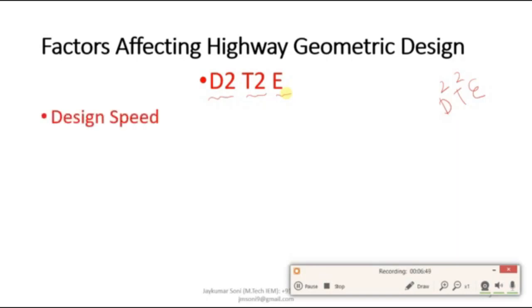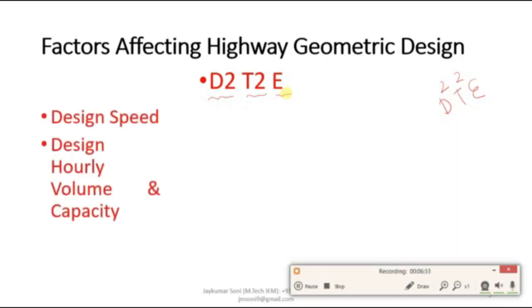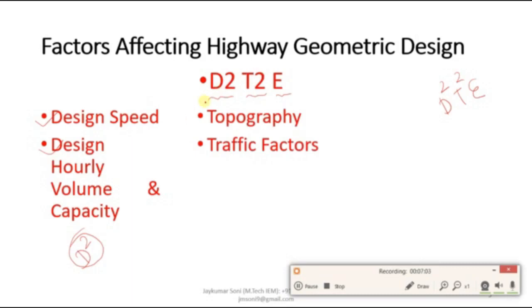D square means design speed and design hourly volume. Here you can see that two of the D's are involved, so you can remember this as the D square. Now the T square deals with the topography and traffic factors. The first T deals with the topography, the second with the traffic factors. So this can be understood with T square, and the last element is the E, which is environmental factors.